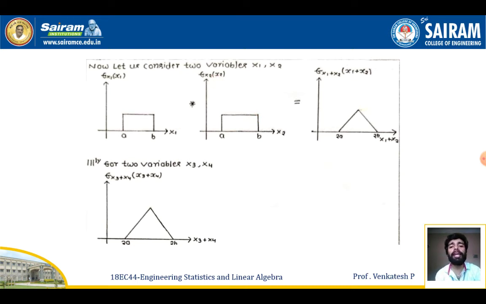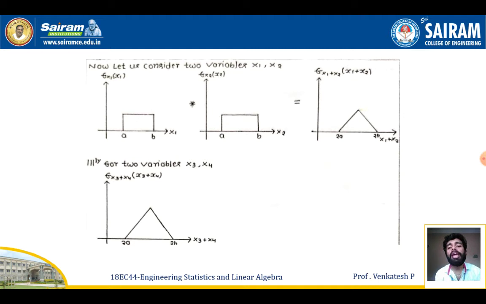Combining these two, with the property of the sum of IID random variables, they can be added. So I got the plot like this. Here I'm adding the two random variables, x1 plus x2, and the PDF of the sum x1 plus x2 will be a curve like this.